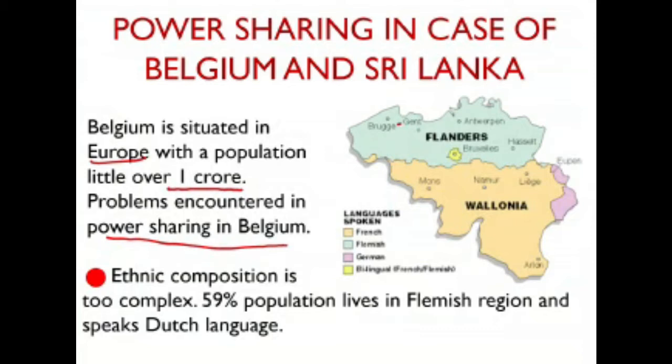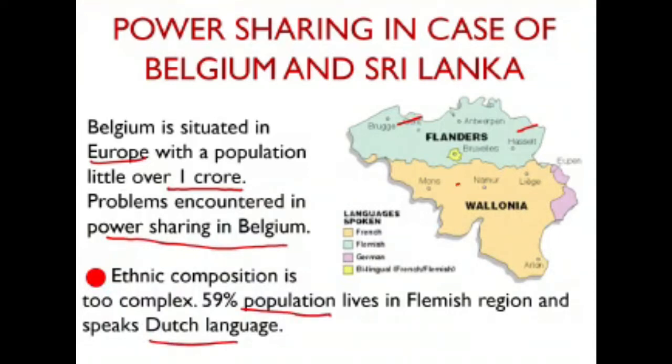Of the country's total population, 59% lived in the Flemish region, which you can see here. It shares its borders with the Netherlands, and 59% of the population spoke the Dutch language.